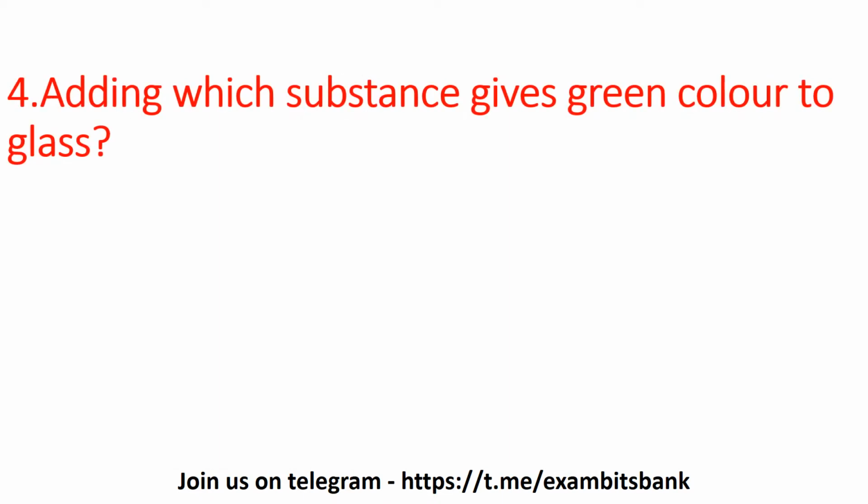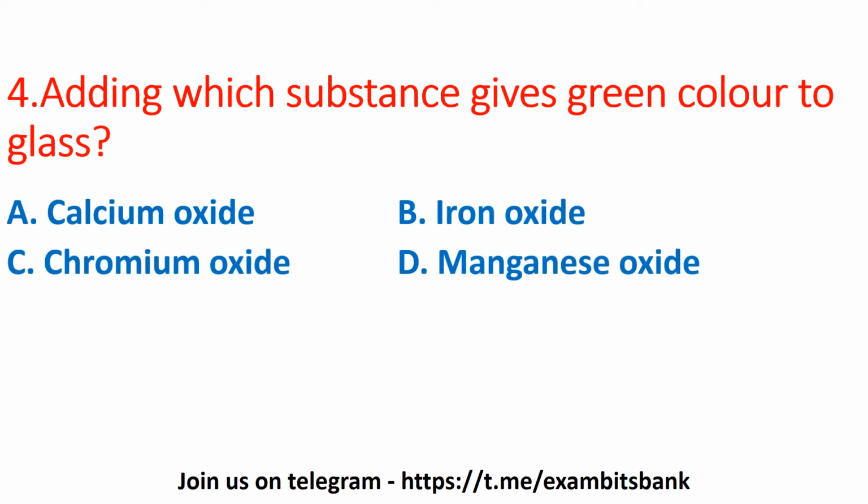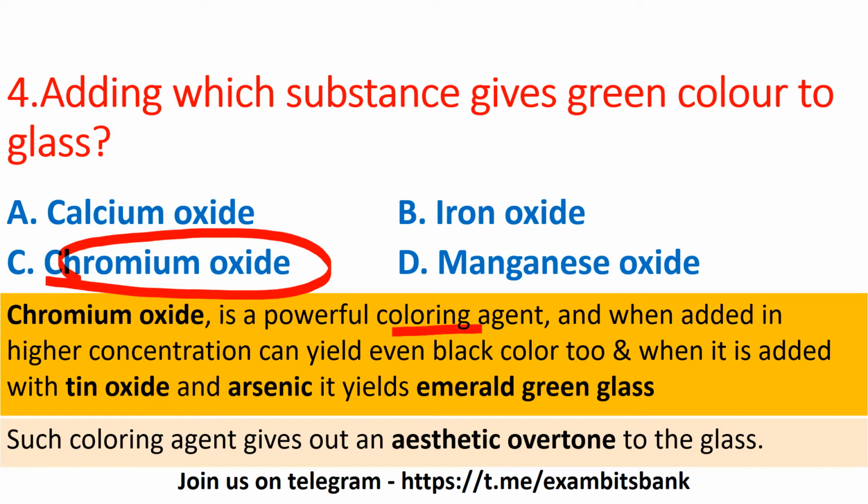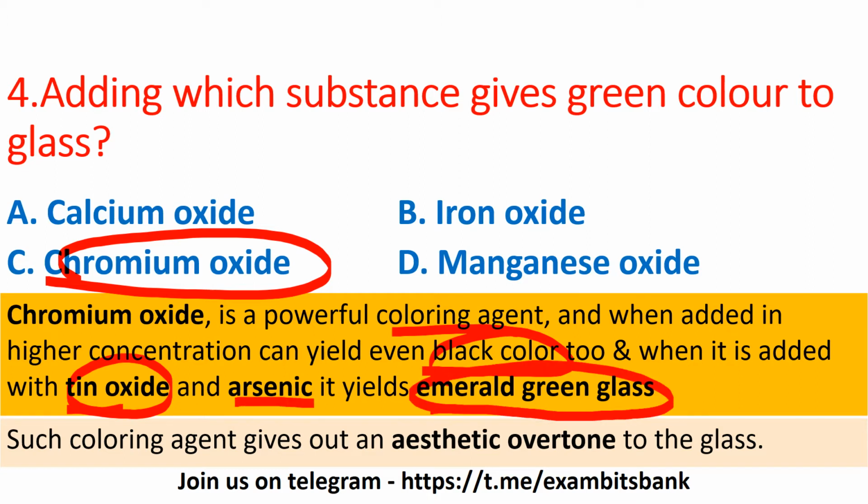Adding which substance gives green color to glass? Options are calcium oxide, iron oxide, chromium oxide or manganese oxide. Here the answer is option C, chromium oxide. So chromium oxide is used to give a green color to glass. It is a powerful coloring agent, and when added in higher concentration can yield even a black color, and when it is added with tin oxide and arsenic it yields emerald green glass, and such coloring agent gives out an aesthetic overtone to the glass. Moving on to next question.